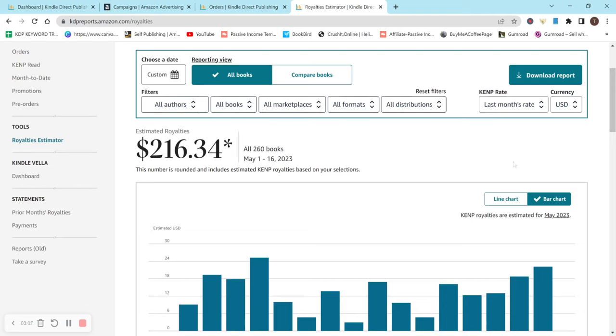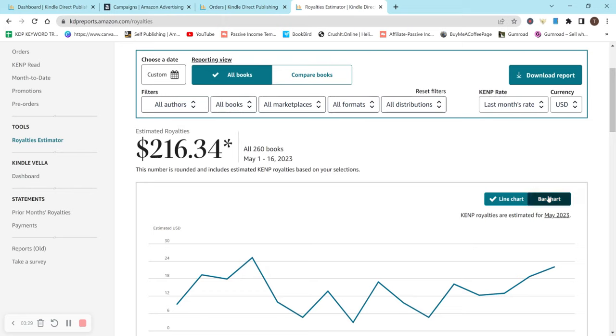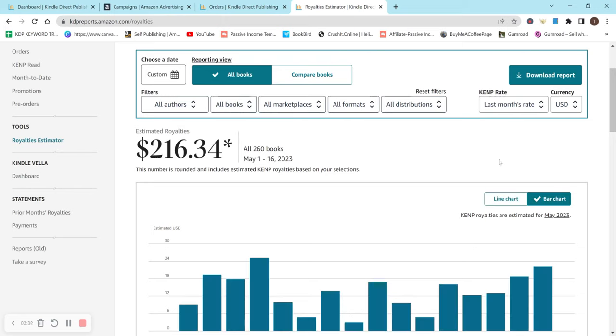Looking at my royalties, my highest royalties day was the 4th, where I had 10 units sold, and it looks like I made a little over $24. My lowest would be the day I only sold 1, and it probably is around $3 or so. I'm not sure the exact amount. Again, it looks like my sales went up and then went down and then up again. Switching it to the line chart here. I'm overall really happy with this.